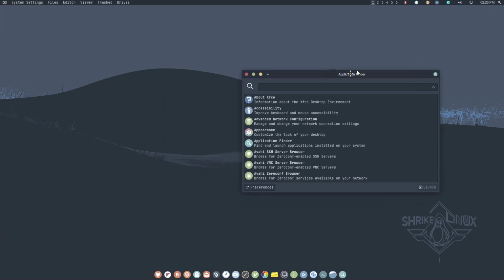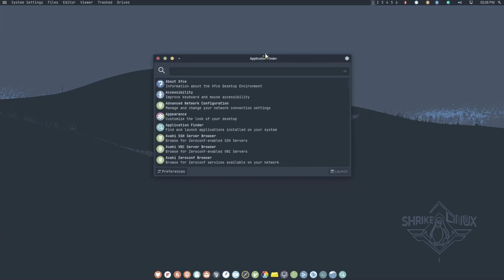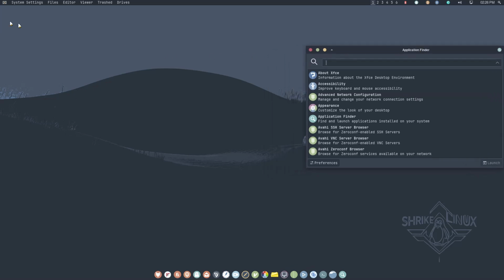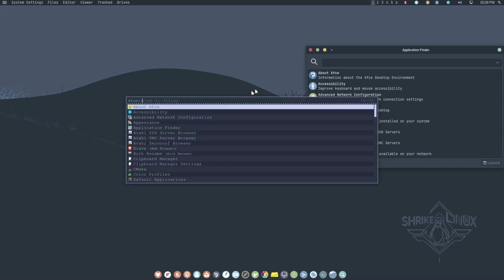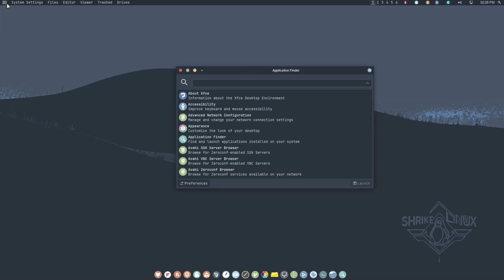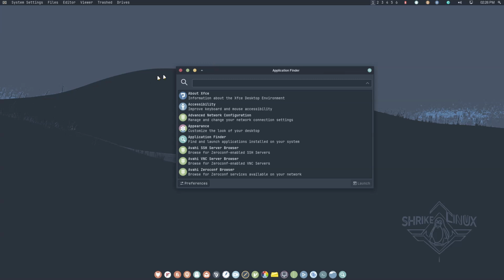Yeah, so this is what I wanted to show you. Then you give me what you want, your permission. Those who are using ShrikeLinux, should we use app finder as a menu, or do we use Rofi? You see how they look like. This is app finder and this is Rofi. So you tell me what to use.